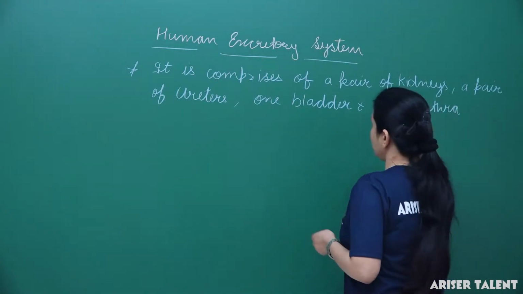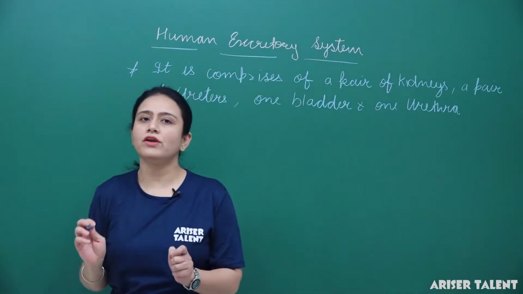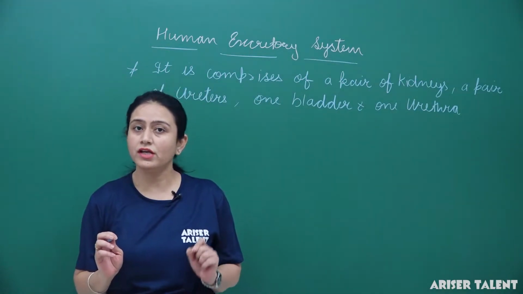Okay, so these are the main excretory organs of the human excretory system.